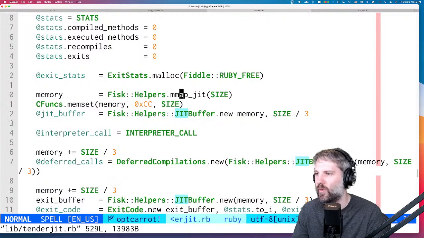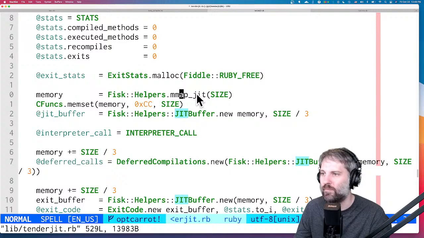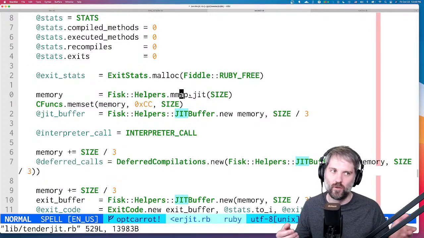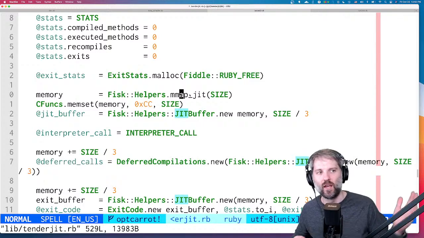What we do is call mmap JIT here, and that allocates some memory and marks it as executable, so we can write bytes into it and execute it.